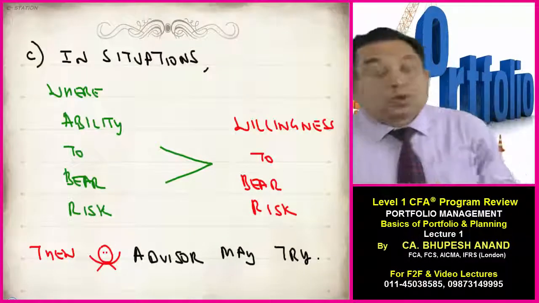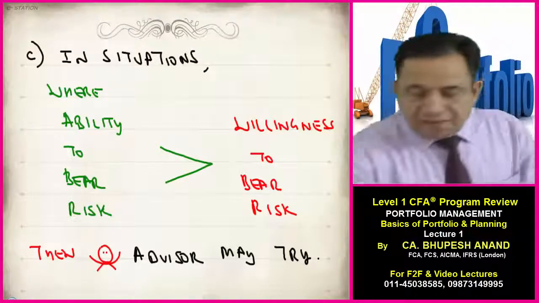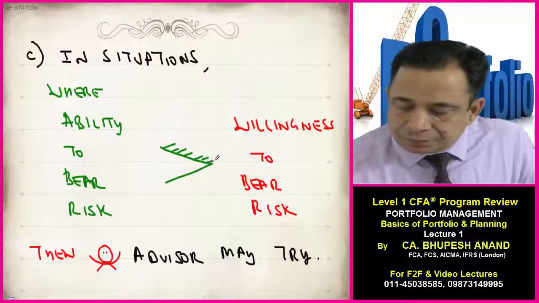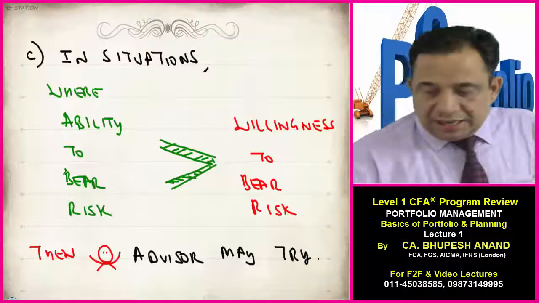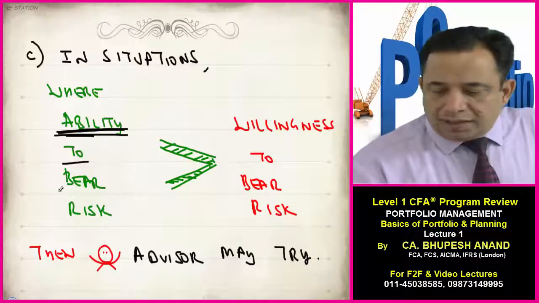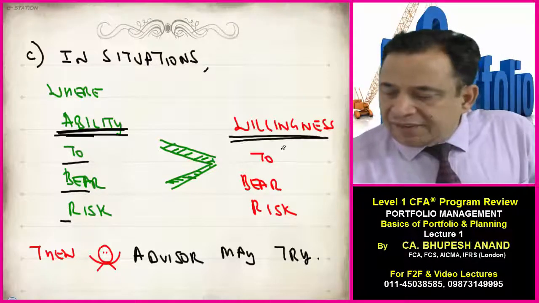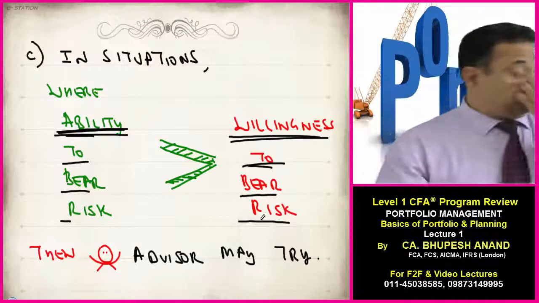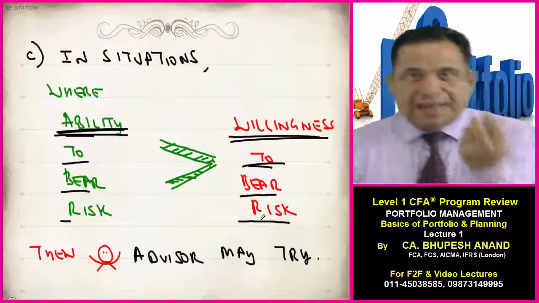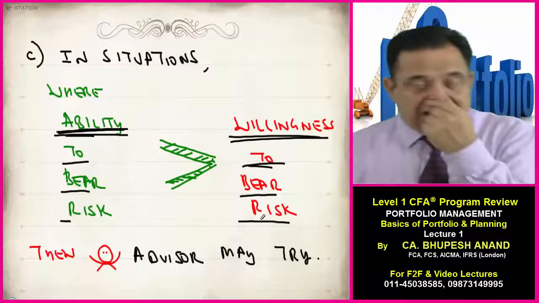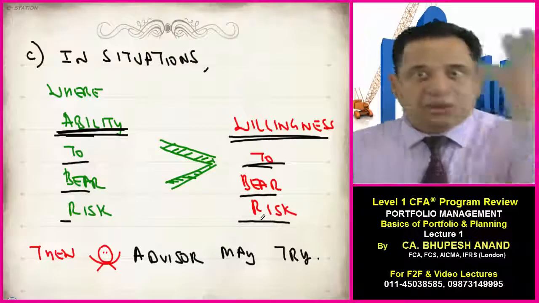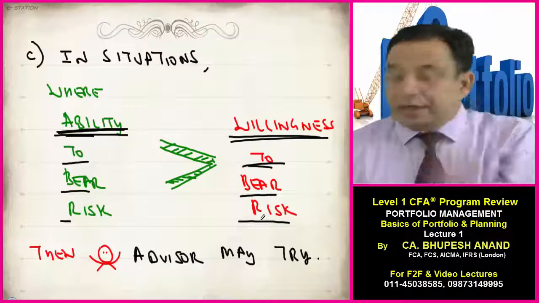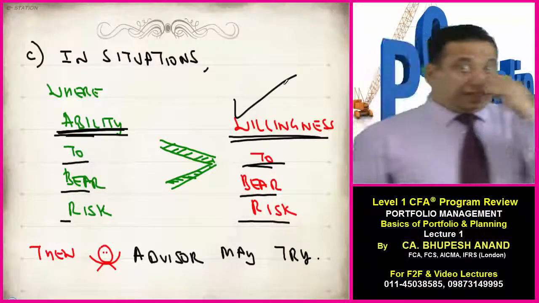Just see, in situations where the ability to bear risk is more than the willingness to bear risk, it means as per financial strength, income status and other parameters, we have calculated that he is able to bear this much level of risk, but he is not willing to bear the risk. There's a difference between that.